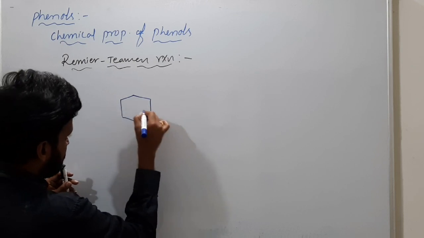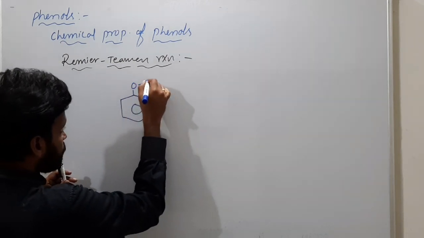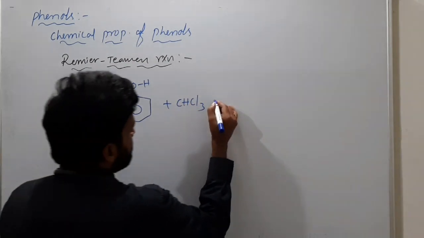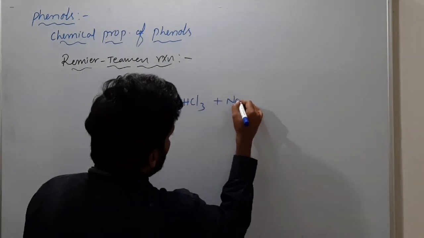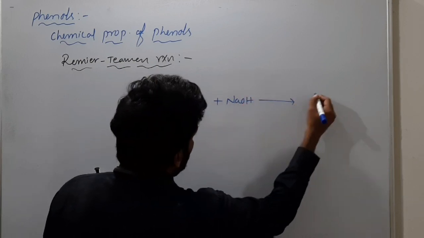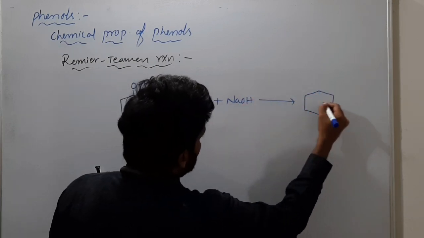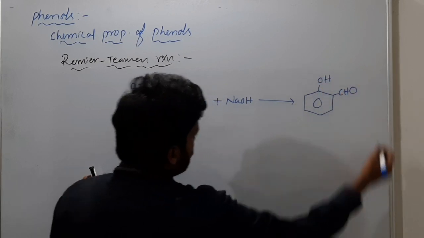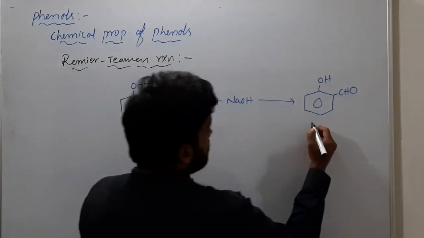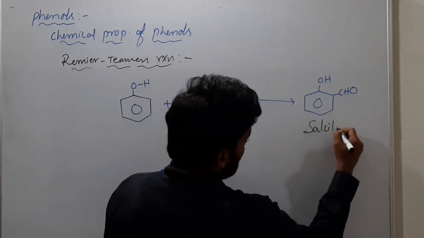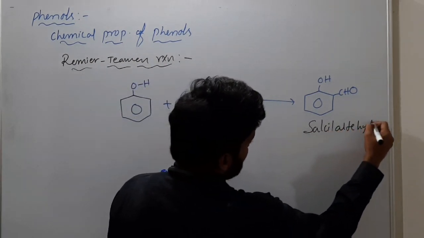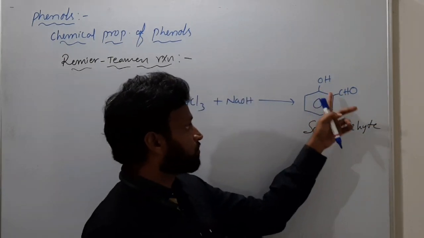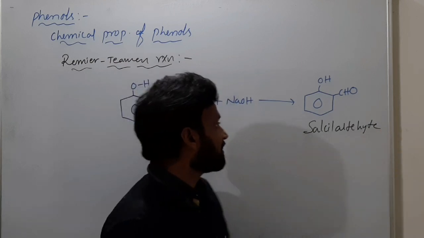Phenol with chloroform, CHCl3, and a base like sodium hydroxide, then you will have C6H5OH with CHO. This is salicylaldehyde. So OH and CHO at the ortho position, salicylaldehyde is the product.